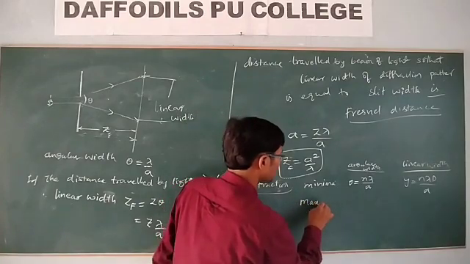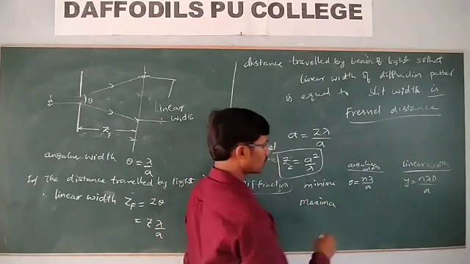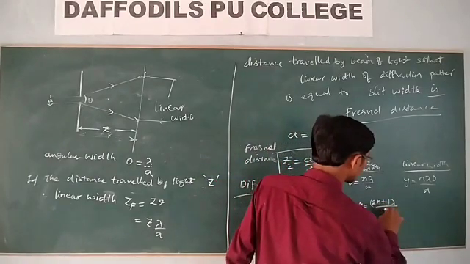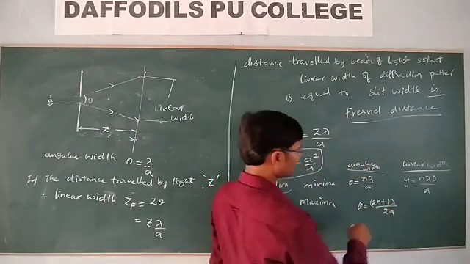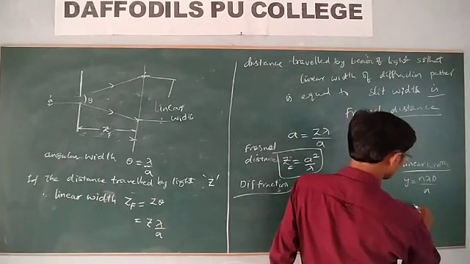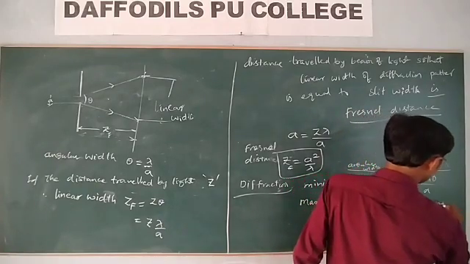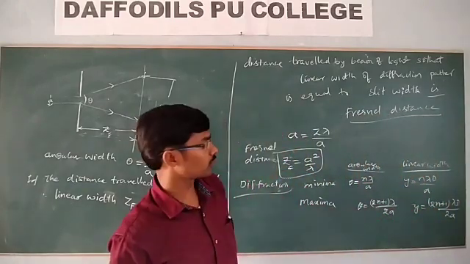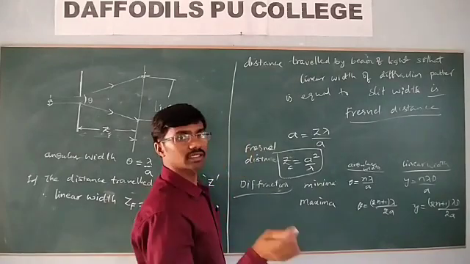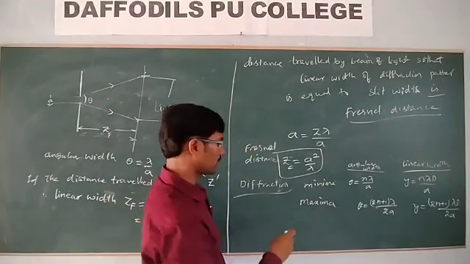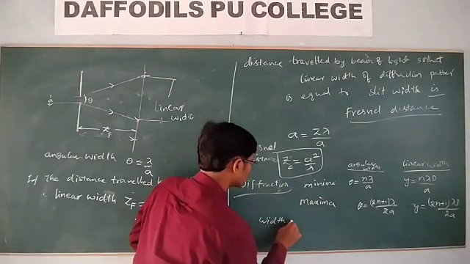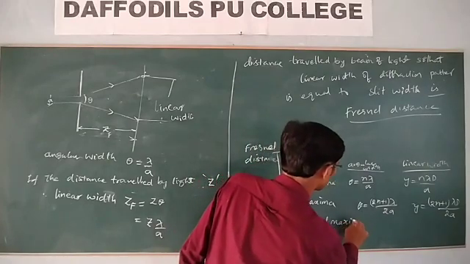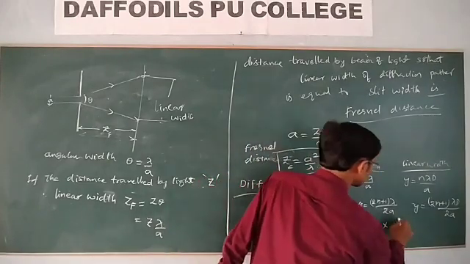Whereas for maxima, theta is equal to (2n plus 1) into lambda by 2a, and the linear width y or x is equal to (2n plus 1) into lambda d by 2a. And moreover, here you need to understand that the width of the central maxima is equal to twice the first minimum.